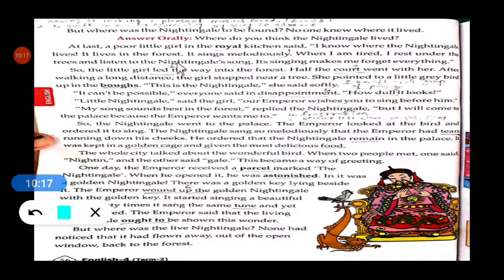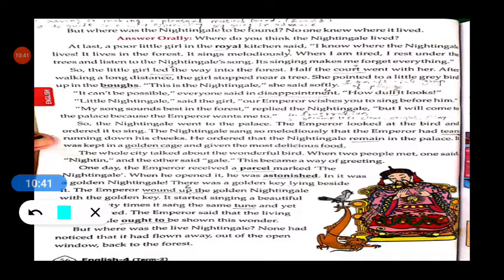Royal means connected with or belonging to the king or queen of a country. So she works in the royal palace, in the royal kitchen. She said that she knows where the nightingale lives, and she said it lives in the forest.